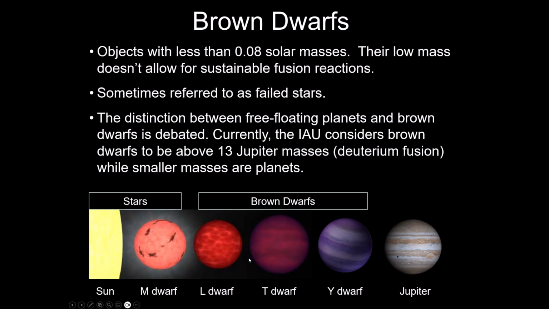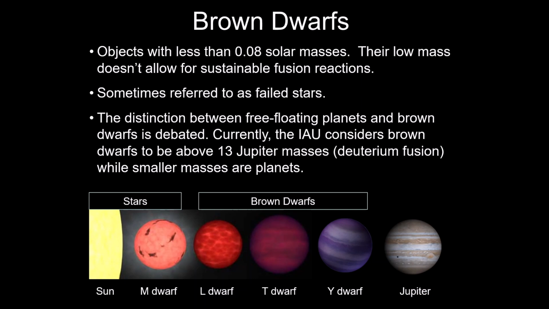So we added these letters, right? Beyond M is L and T and Y. And then anything beyond Y would be basically traditional planets like Jupiter. A Y dwarf has a temperature of maybe around 500 Kelvin or so, which is kind of like room temperature. Jupiter's cooler than that. I think Jupiter's maybe like 125 Kelvin, I want to say. So anyway.